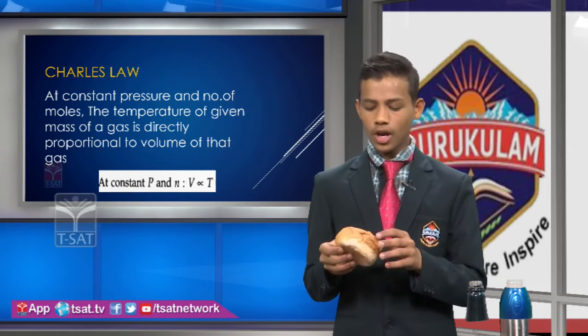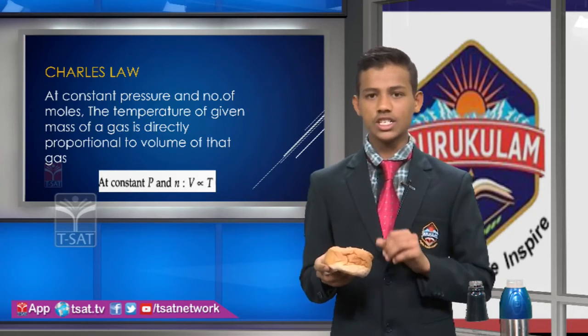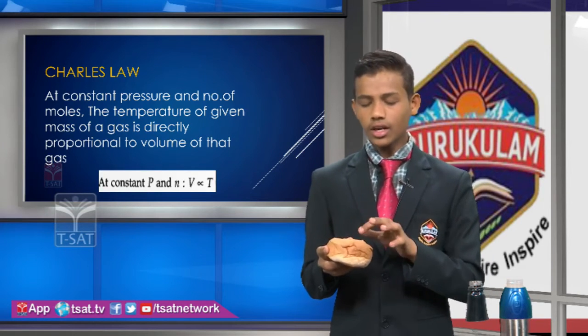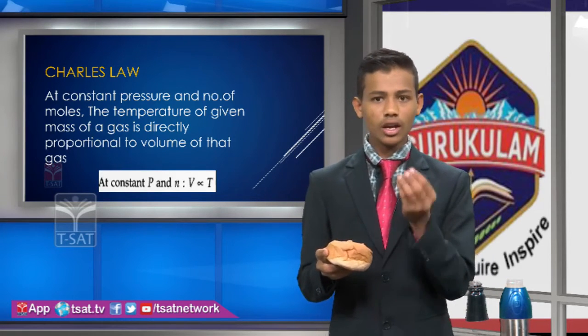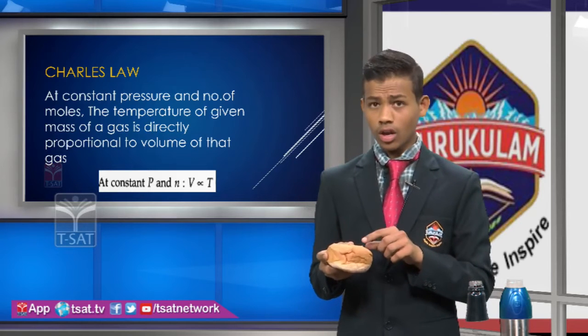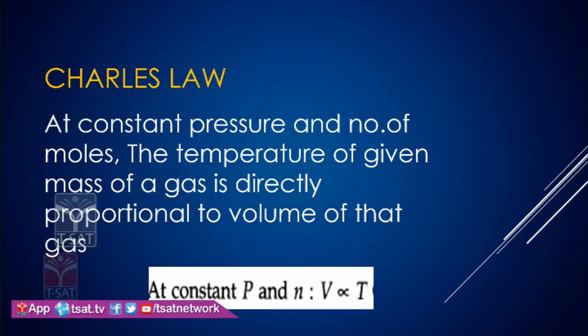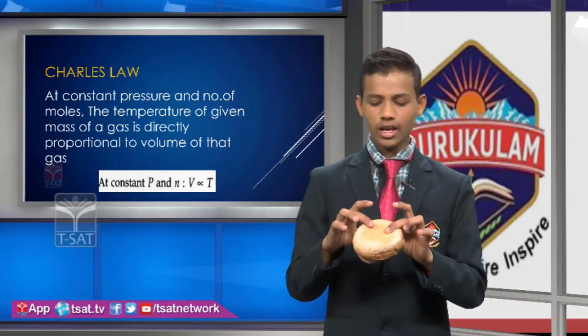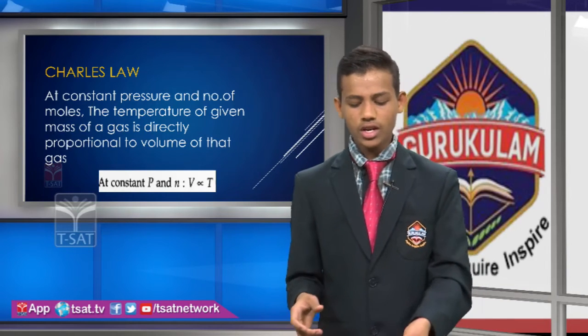Our examples of Charles' law are, I asked you why the bread is spongy and fluffy. Because they use yeast, okay friends, and it releases carbon dioxide. When it releases carbon dioxide, the bread becomes spongy, okay friends.